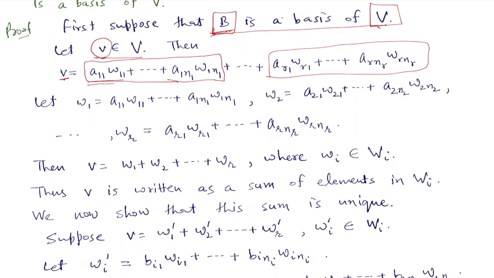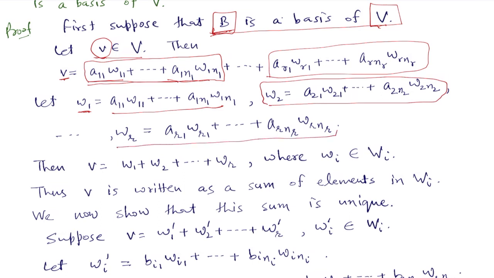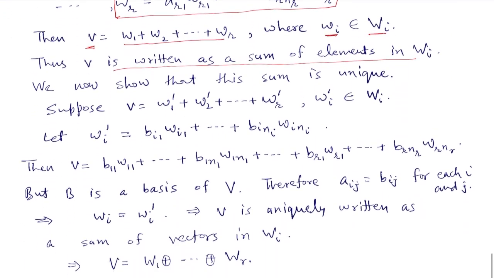Now this first part is in W1, so let us denote this vector by w1. The second one, this will come from W2, and this last one, wr, is coming from capital Wr. So we have written v as a sum of w1, w2, ..., wr, where each wi is coming from capital Wi. So v is written as a sum of elements in the Wi. We now show that this representation is unique.